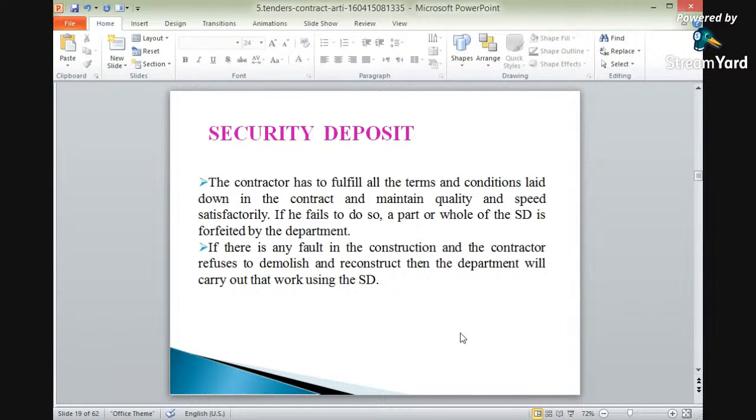At that time, the department has the authority to use the security deposit for reconstruction, demolition, or maintenance work.